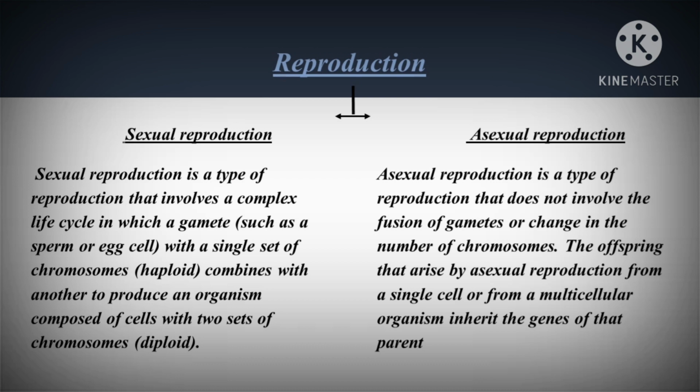Sexual reproduction is a type of reproduction that involves two parents, that is, the fusion of male and female gametes. While asexual reproduction is just the opposite. Asexual reproduction is a type of reproduction in which only a single parent is involved.